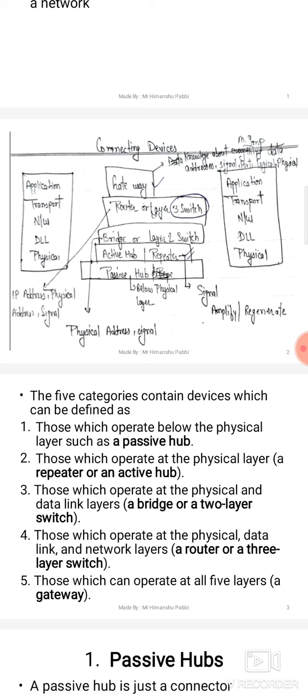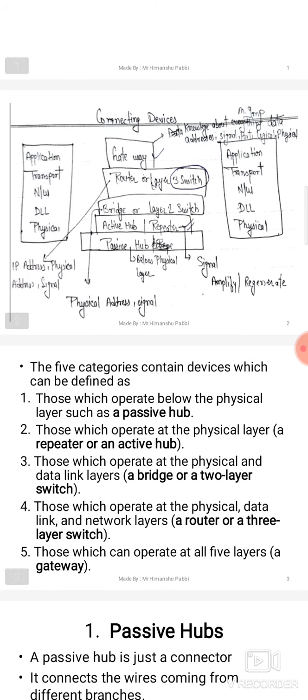The next device we studied is the repeater, which is used to regenerate the signals. It works on the physical layer. The last is the passive hub, which works below the physical layer. So we end the topic here. We will continue in the next lecture.